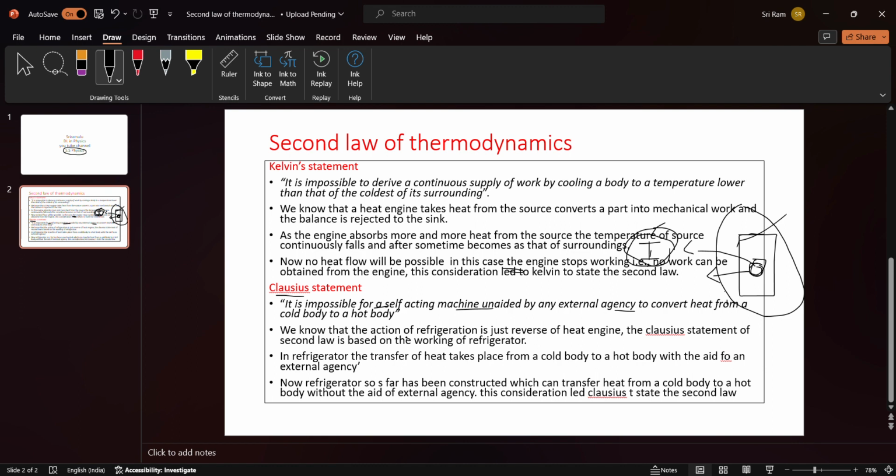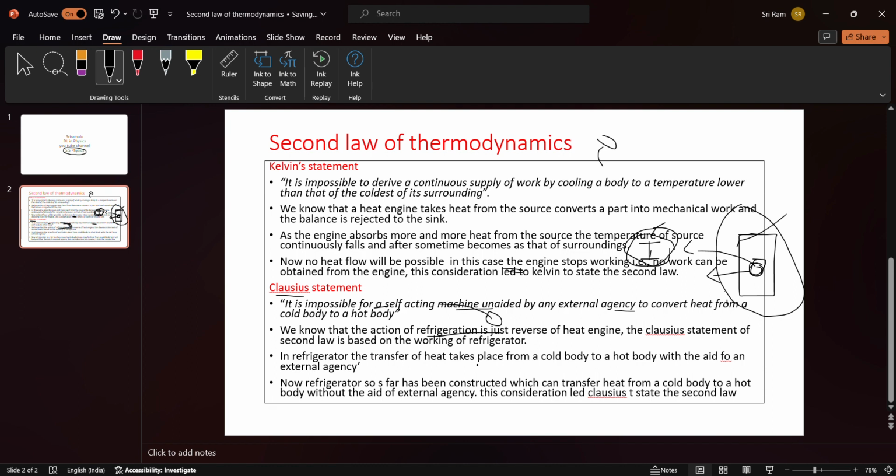Yes, we know that the action of a refrigerator is just the reverse of a heat engine. The Clausius statement of the second law is based on the working of the refrigerator. A heat engine takes heat energy from the source, the high temperature body, converts part of the heat into work, and gives the remainder to the sink. But here it has to remove the heat energy from the cold body and give it to the surrounding, which is the hot body.